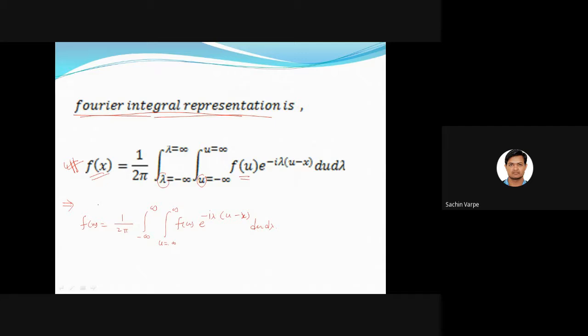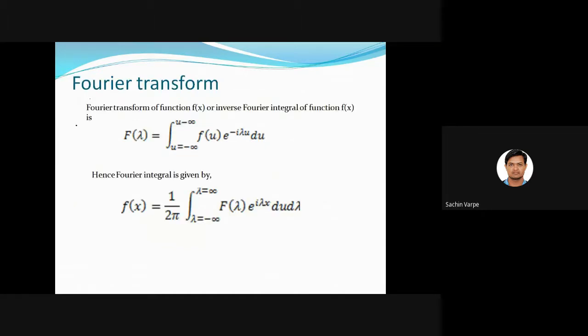And this is the very first important formula in the Fourier series representation. Actually, we are not going to use this formula for actually solving the Fourier transform problems, but you must know this formula because that is the basic, and that is the origin of Fourier transform. Okay, Fourier integral representation. This is integral representation, and the transform is different. So remember, when we are writing the value of f of x, then that is called the Fourier integral representation. Let us now proceed with the transform, Fourier transform.